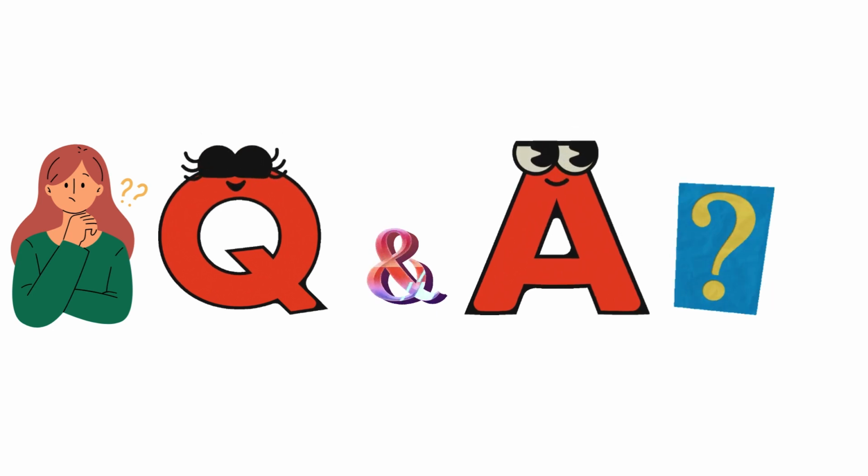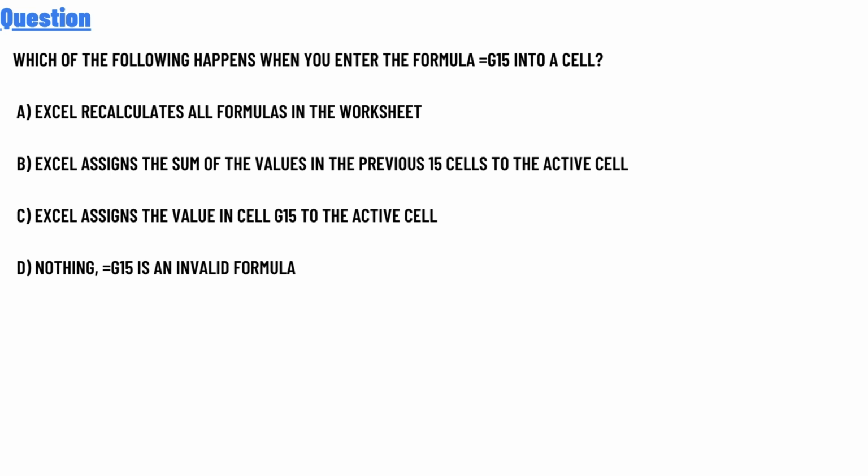So our question today is, which of the following happens when you enter the formula G15 into a cell? Option A, Excel recalculates the formula in the worksheets. Option B, Excel assigns the sum of the values in the previous 15 cells into the active cell. Option C, Excel assigns the value in G15 to the active cell. Option D, nothing. G15 is an invalid formula.